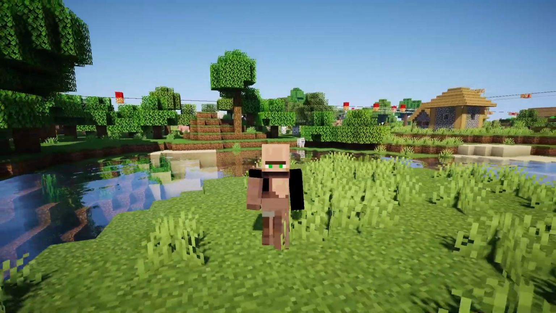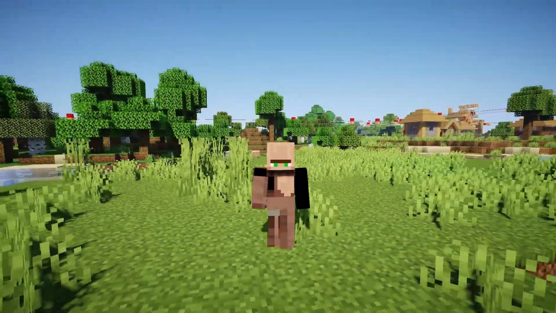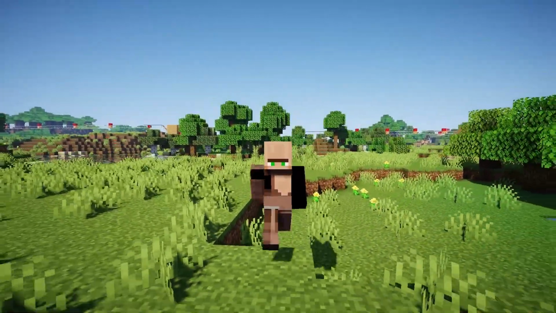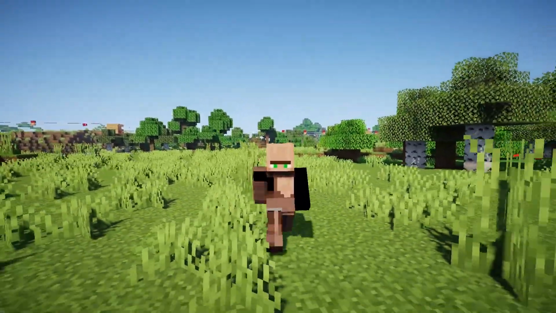Play the game. With the shaders enabled, start or restart your Minecraft game. You'll experience the game with enhanced graphics, realistic lighting, and various visual effects, depending on the shaders pack you selected.